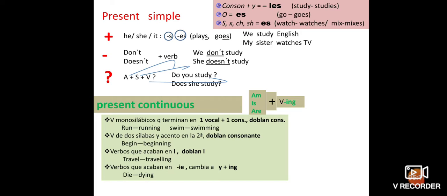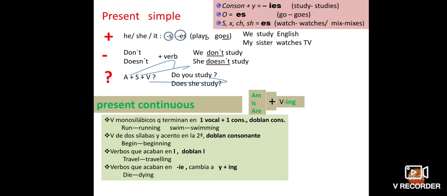So here we are talking about monosyllable, that is ending in consonant n, one vowel plus one consonant, we double the consonant. Run is equal to running, swim, swimming.